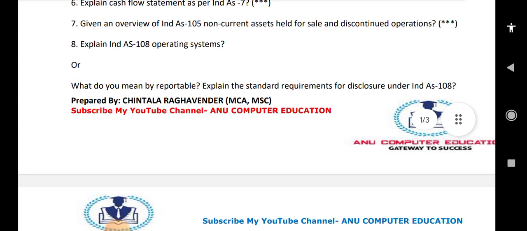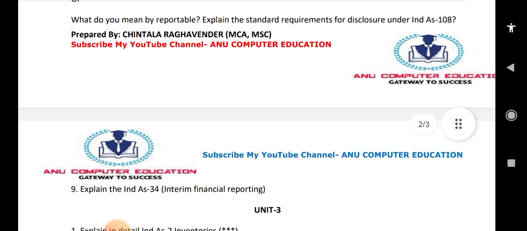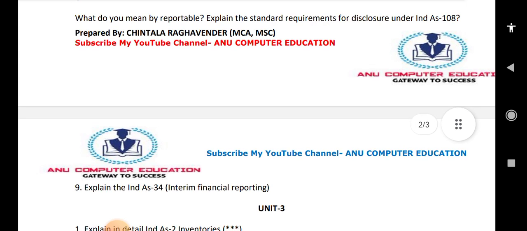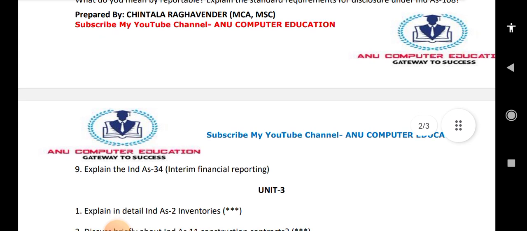These are unit 2 very important questions. Because the syllabus is more, that is the reason you are getting more questions here. The star questions are very important. Just focus on at least the star questions. Explain India accounting standard 34. This is one of the very important questions.